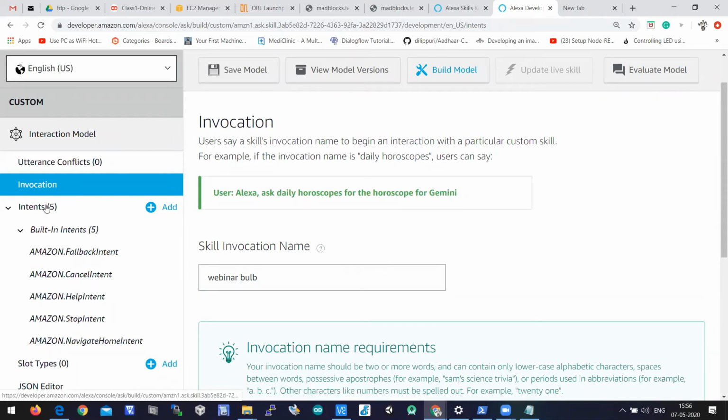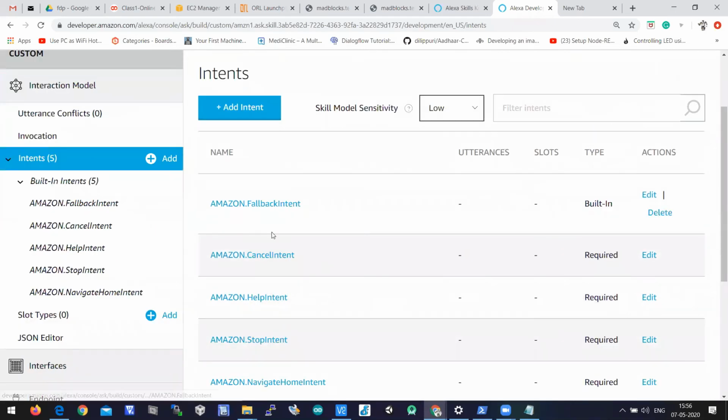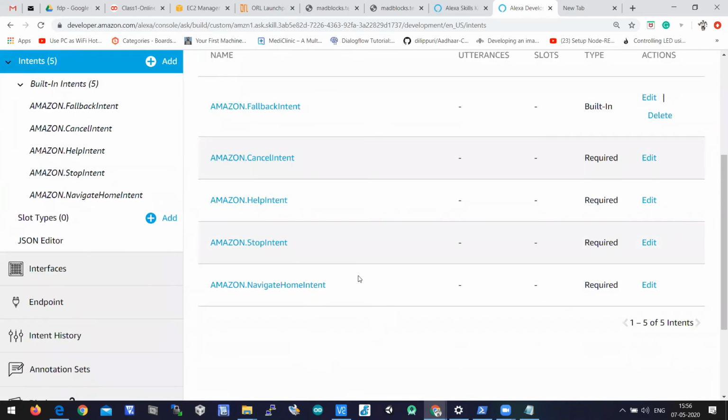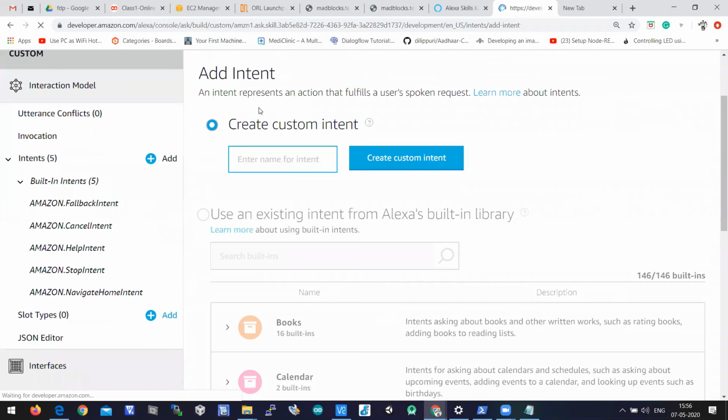In intents there are some predefined intents like fallback intent, cancel intent, help intent, stop intent, navigate home intent, and all. So these are the predefined intents. So let us create a new intent. Let's click on add intent.